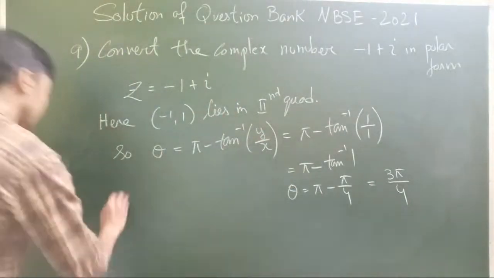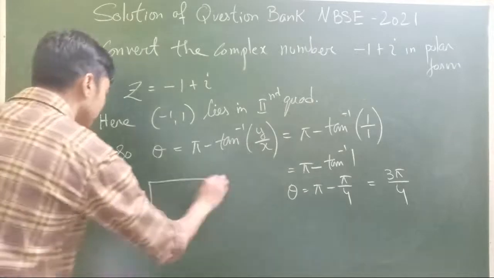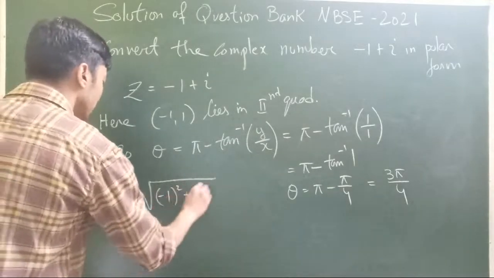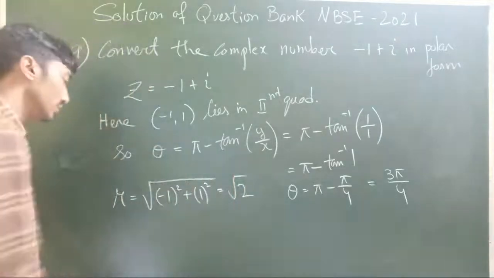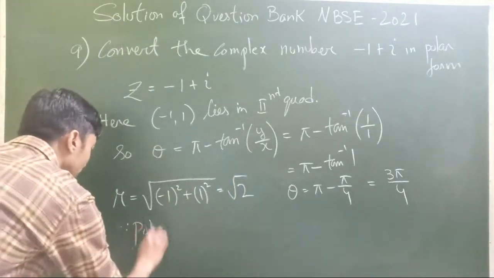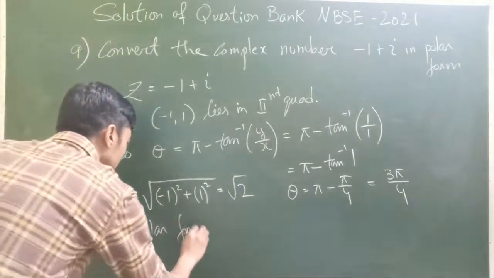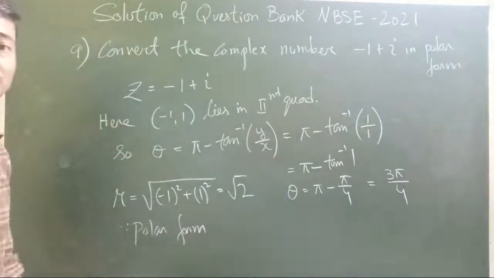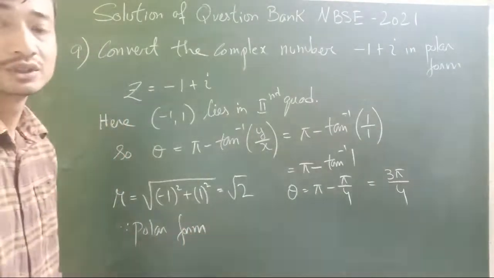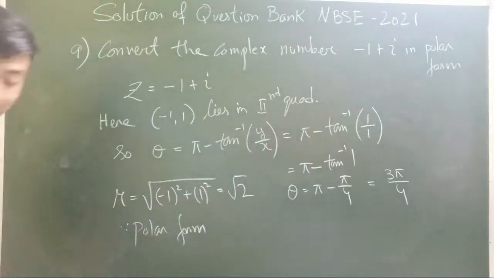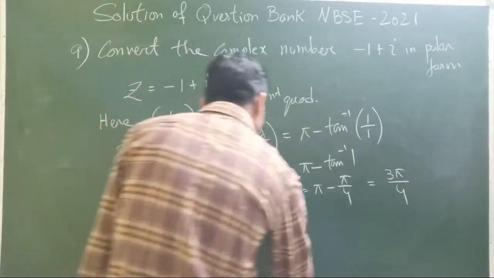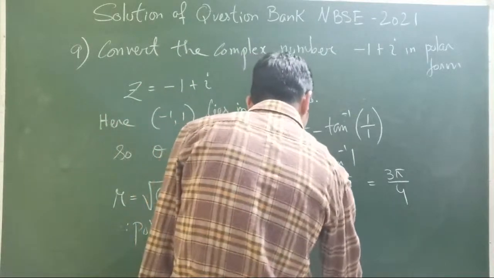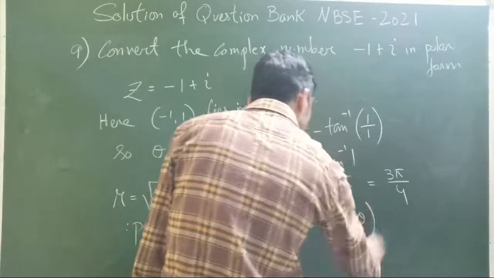And the value of r, that is the magnitude, is root of minus 1 square plus 1 square. That of course will be root 2. So therefore the polar form. Just imagine this question is for 4 marks. The polar form is given to us by r into cos theta plus i sin theta.